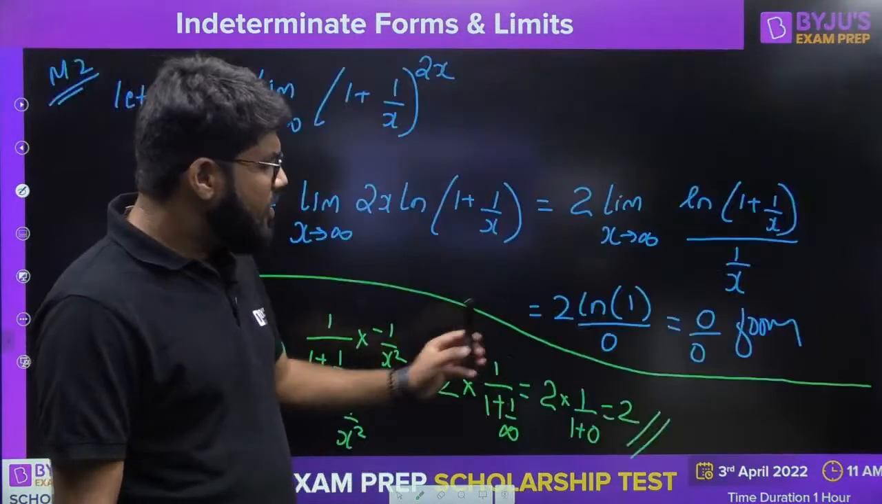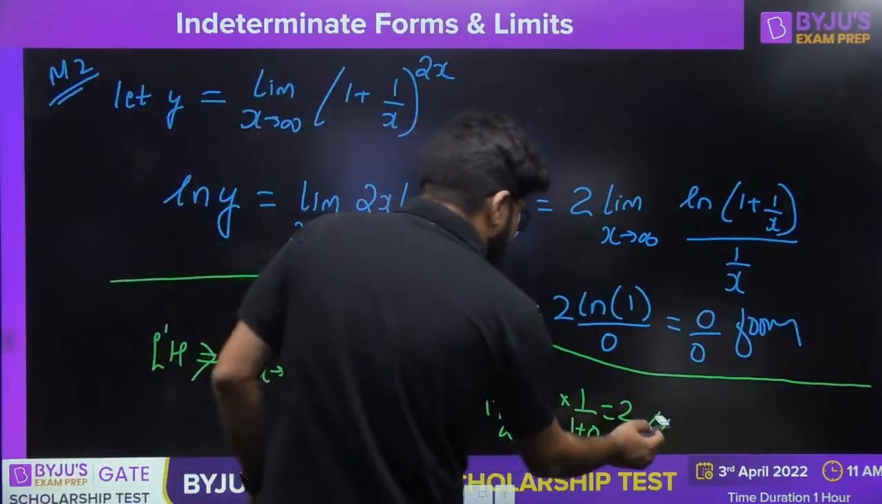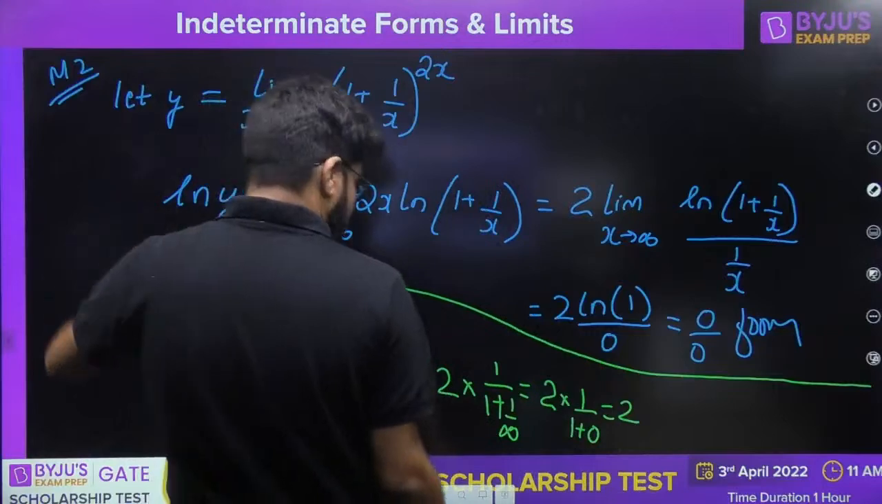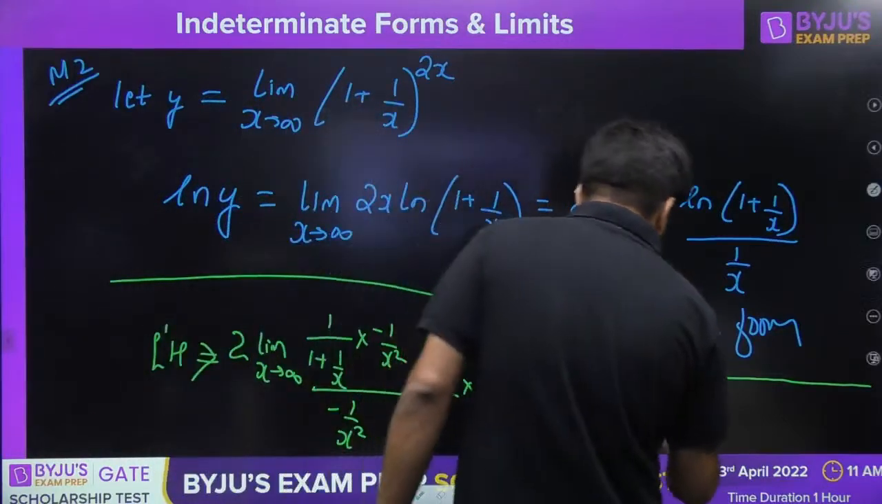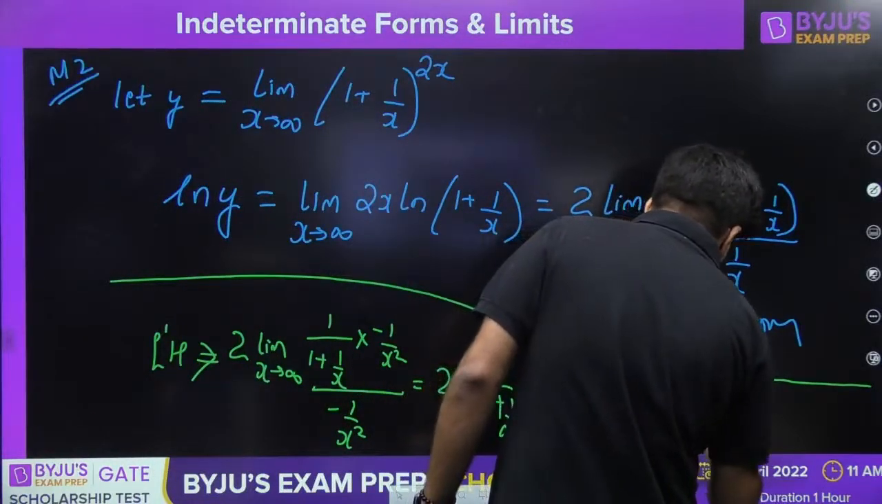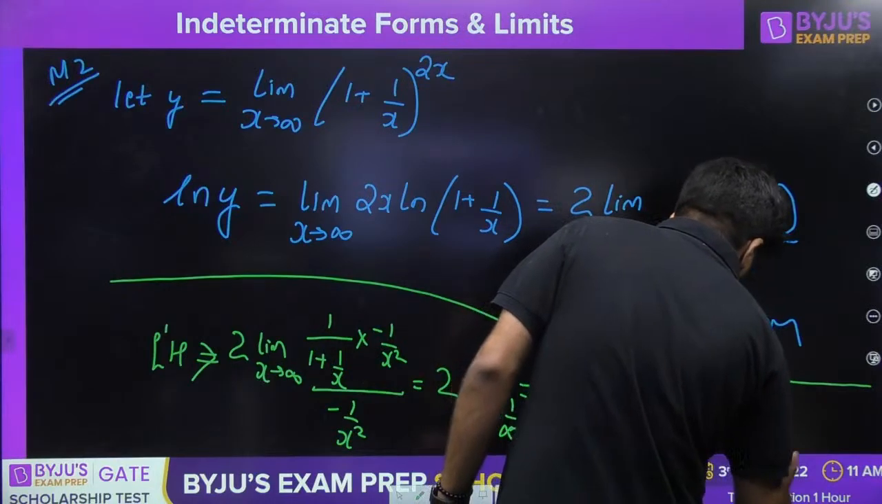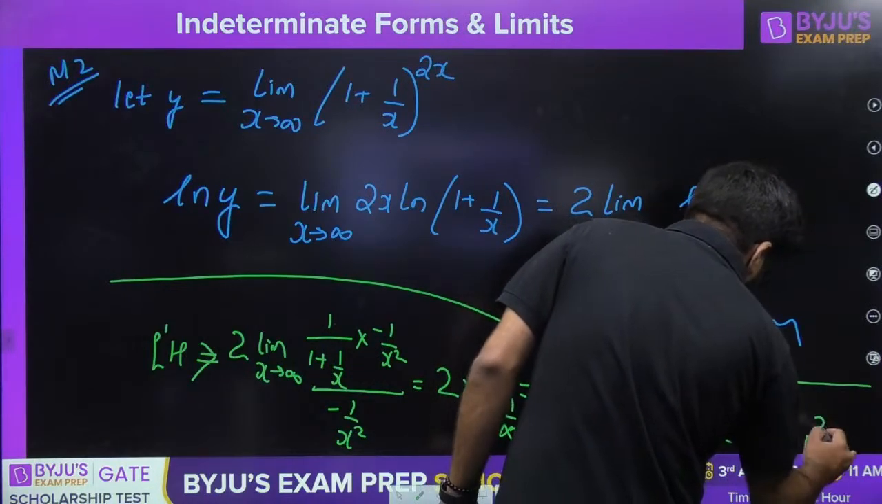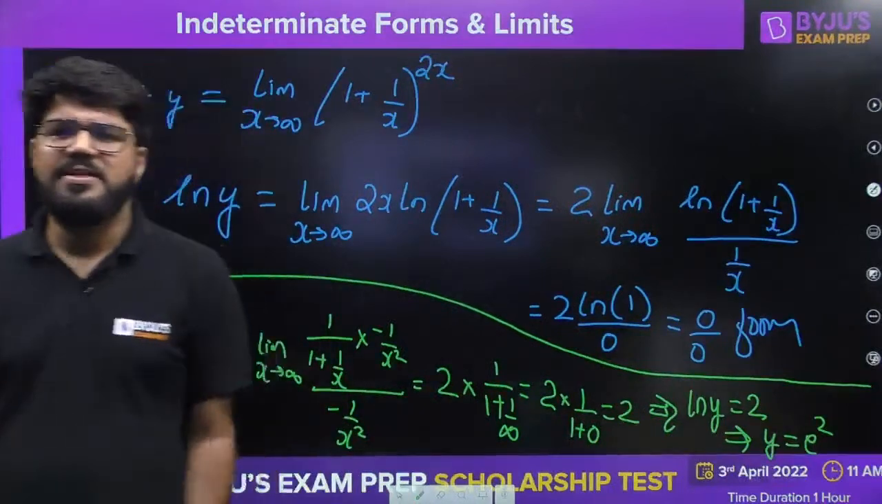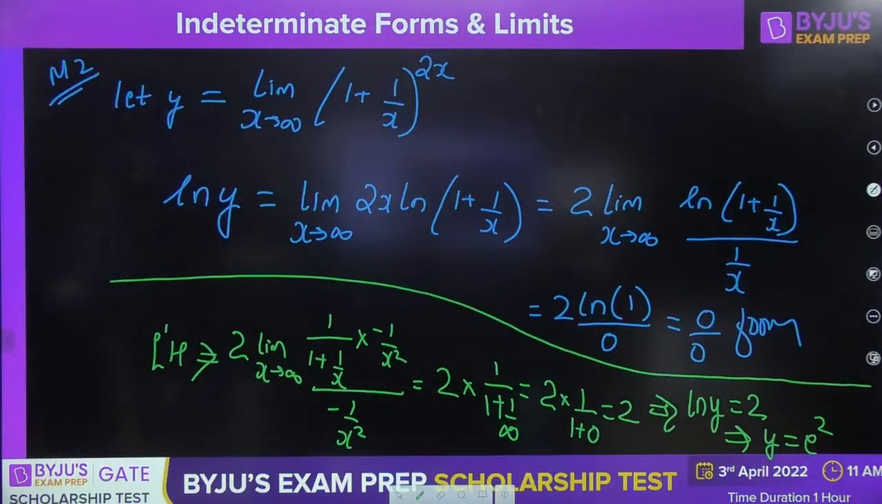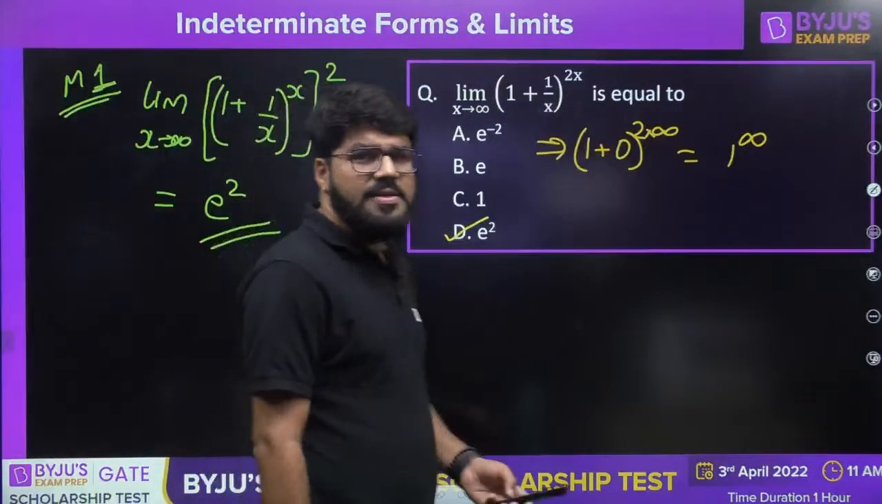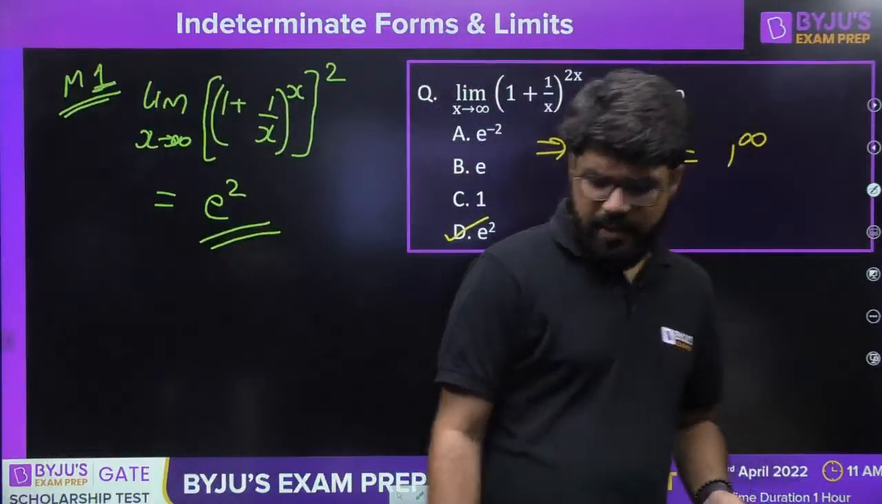The answer is eventually the same. Okay, sorry, this 2 is the answer for log y. Just let me complete this. That means log y is equal to 2. So what should be the value of y? The value of y is e power 2. Just one last step. Eventually the answer is the same. No problem here, right?